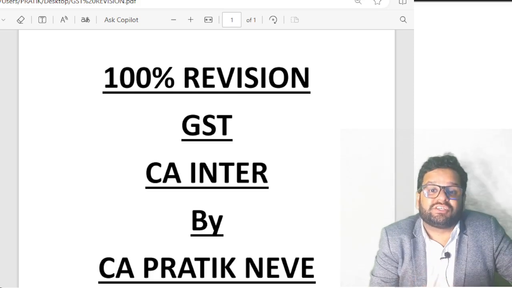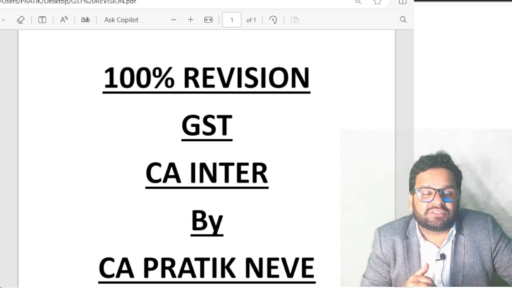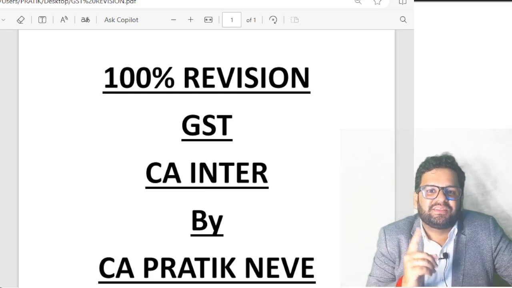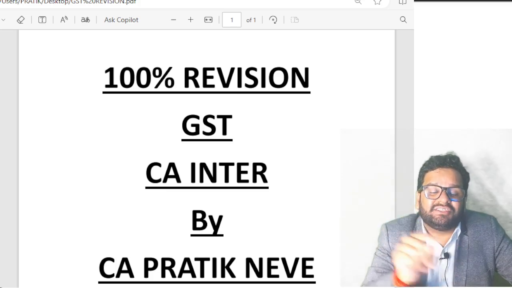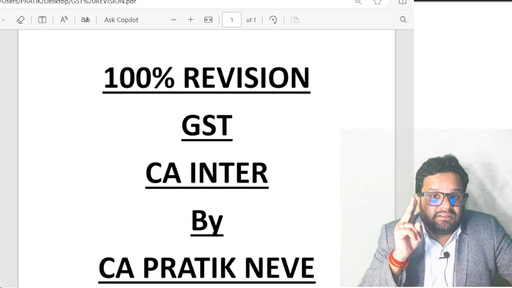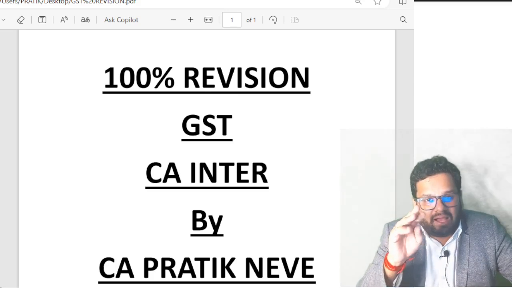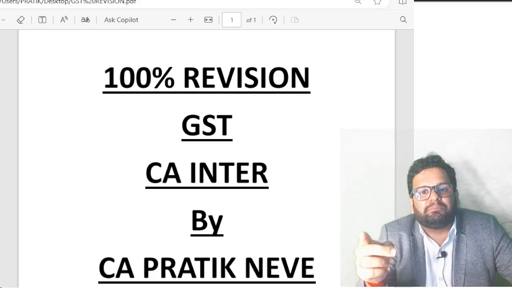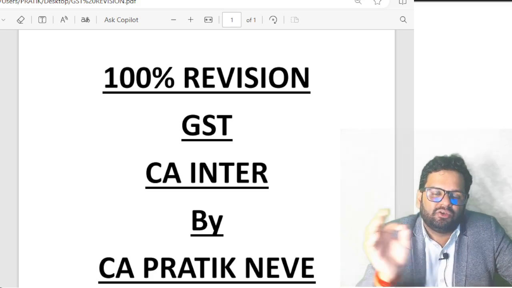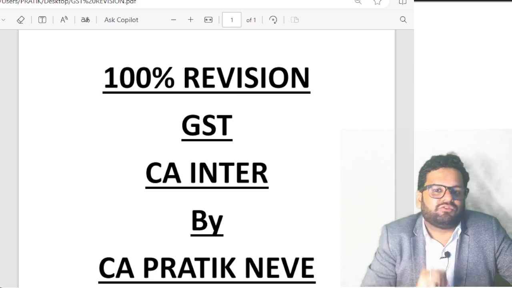Section 29, cancellation of registration. The proper officer can suo motu cancel registration in certain cases. What are those cases? Those cases are very simple. Number one, you have taken voluntary registration, but you did not start business for continuous 6 months. You are not filing your GST return within 3 months from 30th April, meaning you have opted for section 10 and you are not filing the annual return. You are not filing the return under GST within 3 months from the due date of filing return.